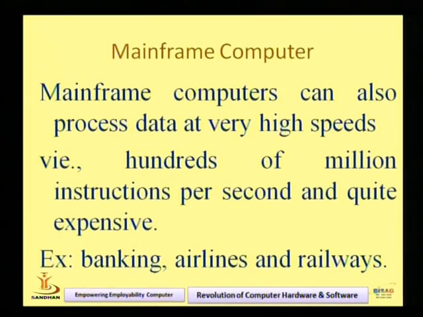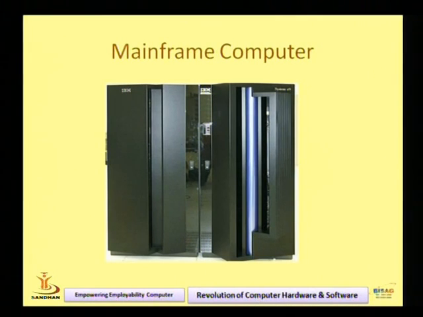To cover all the transactions of railway and airlines, they are using mainframe computers, right? So these are the example of mainframe computers. The first one is the supercomputers and the second is the mainframe computers. These are the category of computers as per their performance, size and data processing. Now these are the figure of mainframe computers.